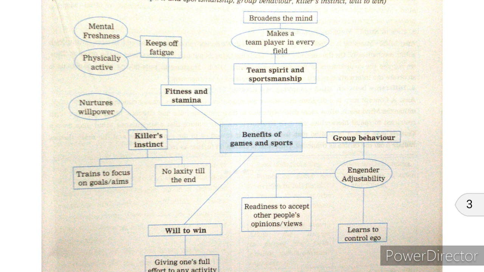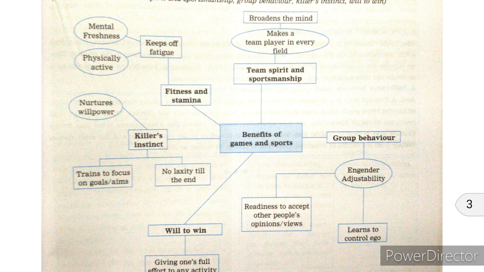The next is group behavior. When we behave in a group, when we behave in a team, we try to assume that we are a family. That engenders adjustability. Even if there are different people, different attitudes, different castes, different creeds, different regions, we try to adjust with each and everyone. Why? Because of our group behavior, the group as a society. That is what the benefits of games and sports are. We develop a kind of society or group behavior, and we try to adjust with our friends.